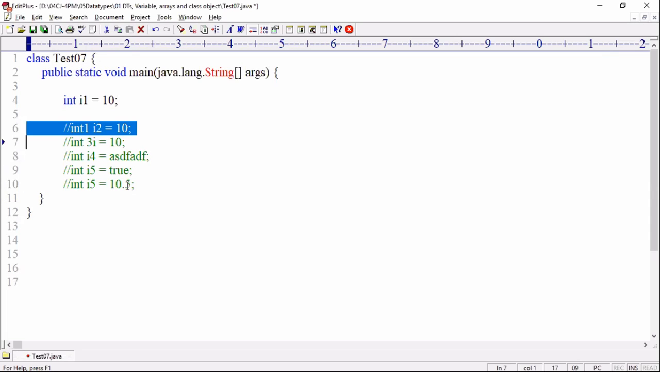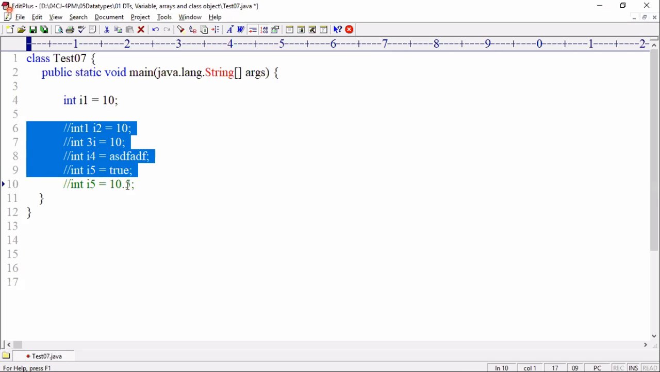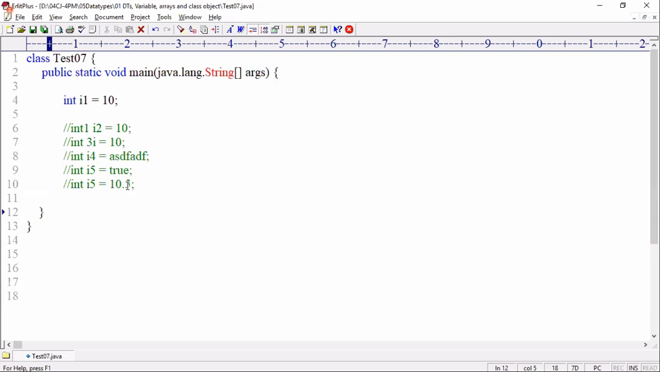Five rules. Rule number 1, data type must be valid. Rule number 2, identifier rules: the variable name must be valid as per identifier rules. Rule number 3, the value must exist. Rule number 4, the value must be compatible. Rule number 5, the value must be in the range of the data type. If any of these 5 rules fail, the compiler throws an error.